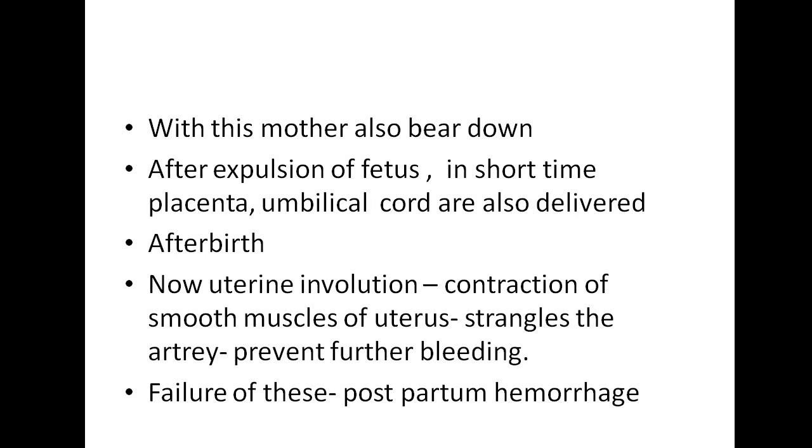Now there is a time for uterine involution. It should contract again to nearly its original size. So what happens? There is a figure-of-8 arrangement in uterine muscle. Contraction of smooth muscle of uterus strangles the arteries. Okay, there are open-ended arteries now because placenta is out. So we should prevent further bleeding from the detached placental site. If uterus is not involuted and arterial bleeding is not stopped, postpartum hemorrhage can occur. It can be fatal to the mother. So this was the parturition reflex.